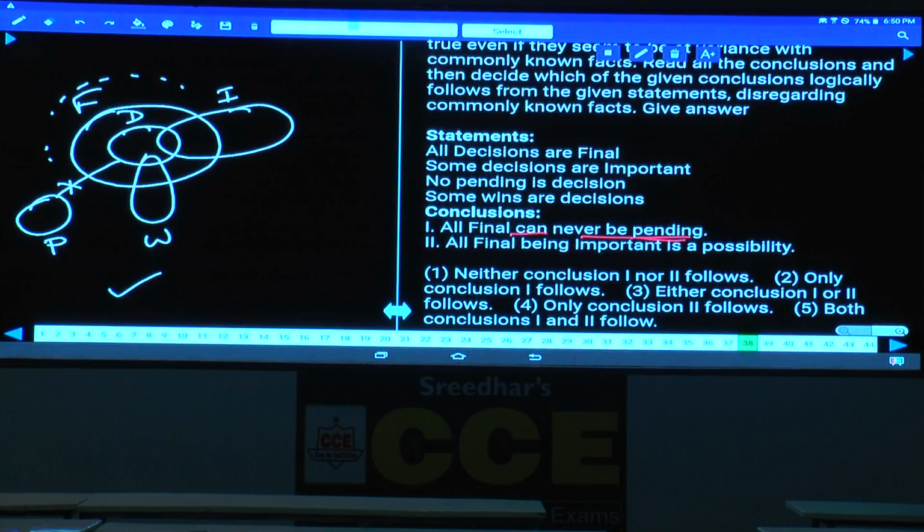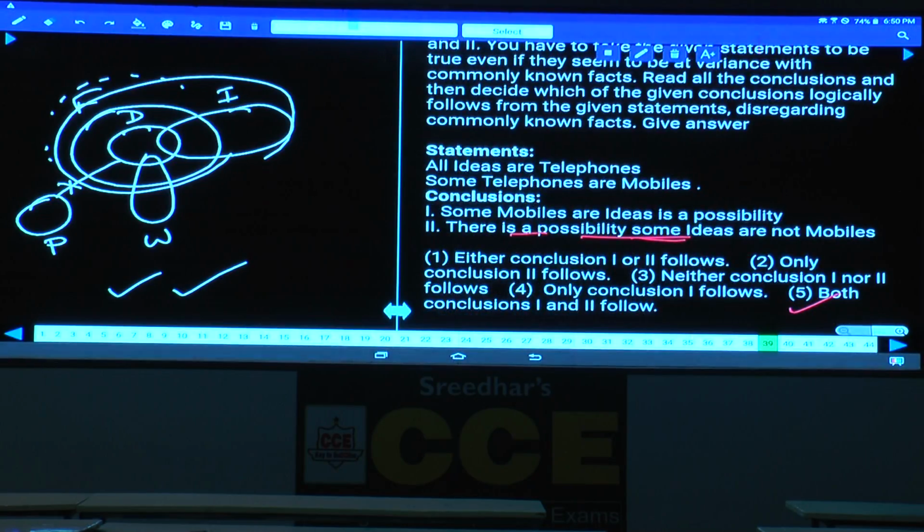All final are important is possible. All final are important is possible or not? Yes. Now I can draw my important like this. Hence it is true. Hence both the conclusions follow. Choice 5, question number 38.